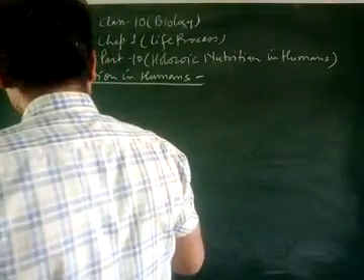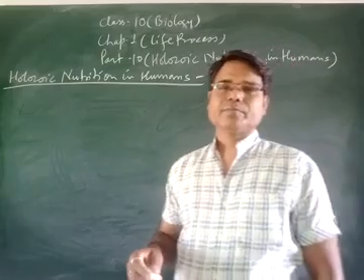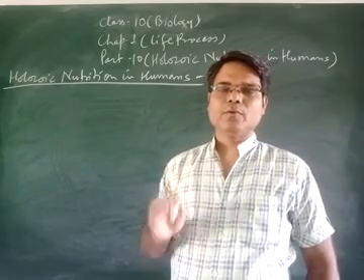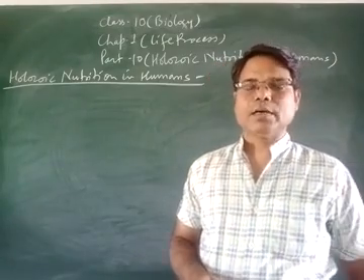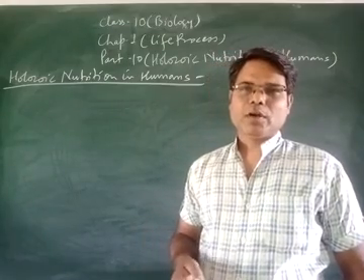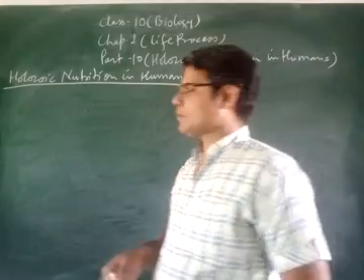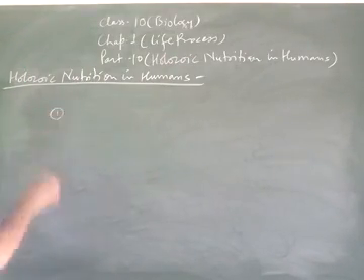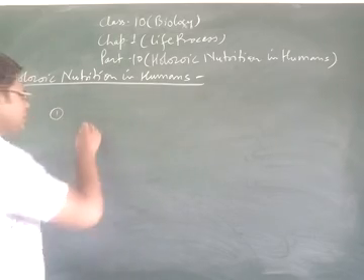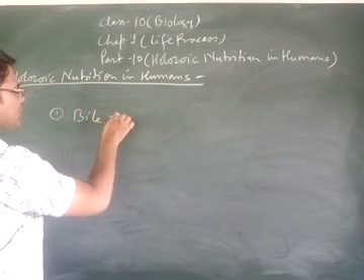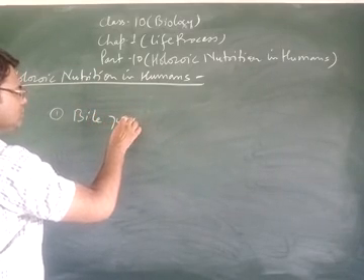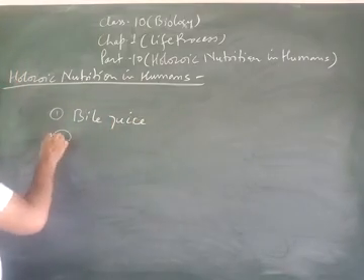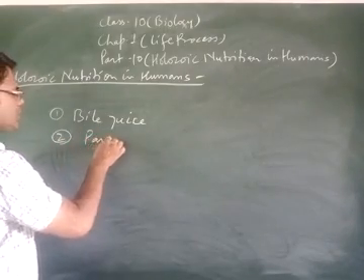Students, in the last class I told you that 4 types of juices are released in the digestive system or alimentary canal of the human being. Number 1 is bile juice. Number 2 is pancreatic juice.